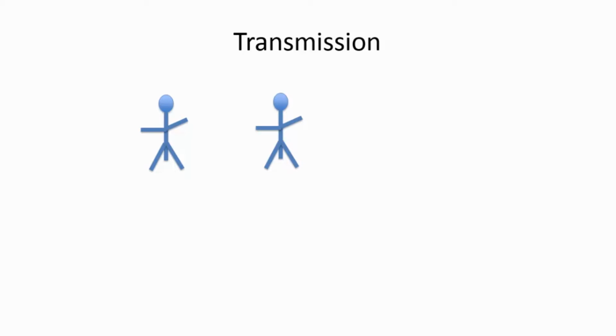Both of these hosts are not infected. All of a sudden something happens, and this initial host is now infected, and so this is an illustration of transmission.